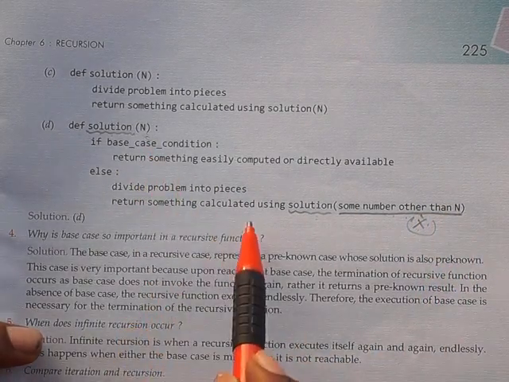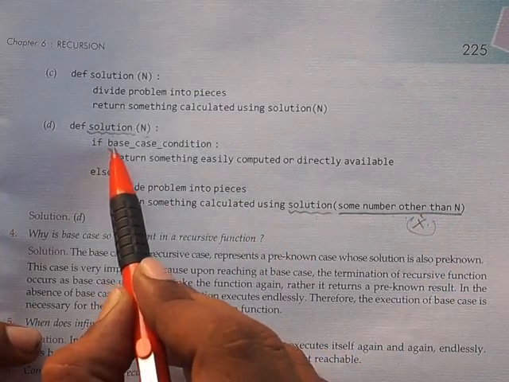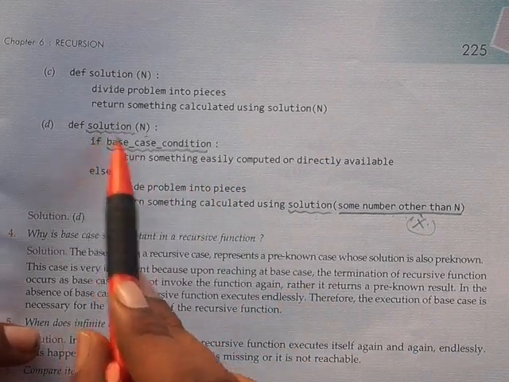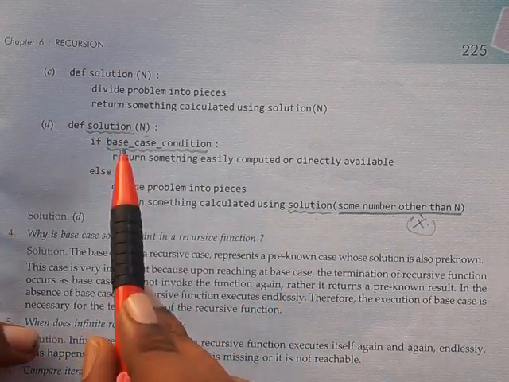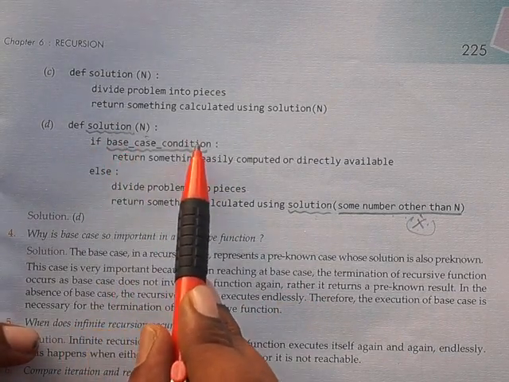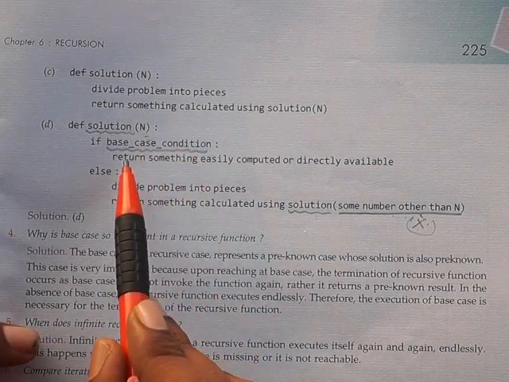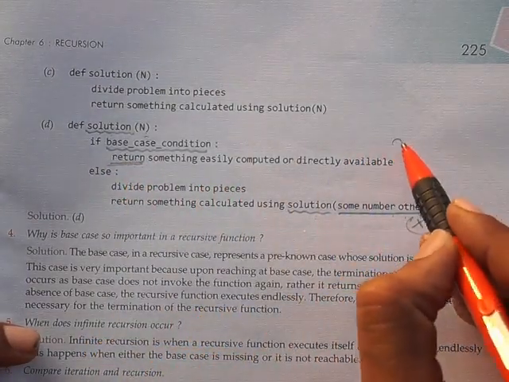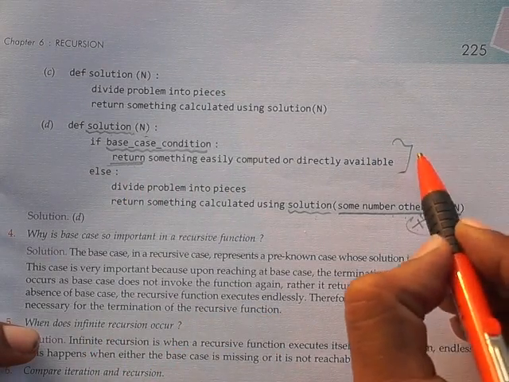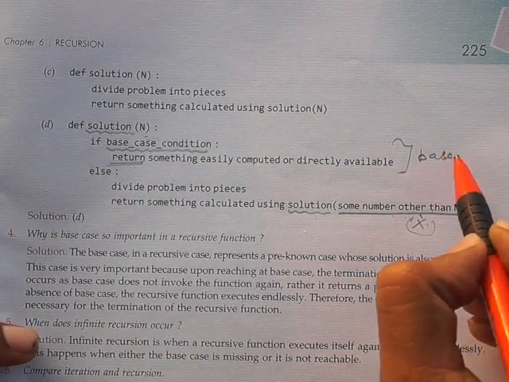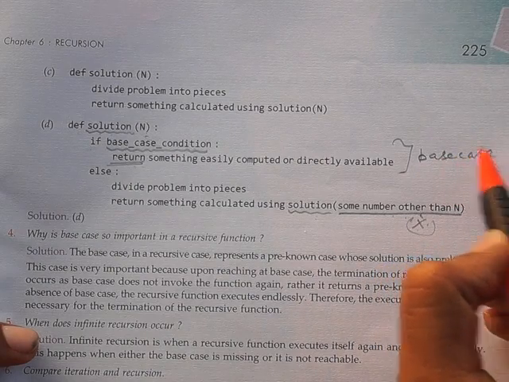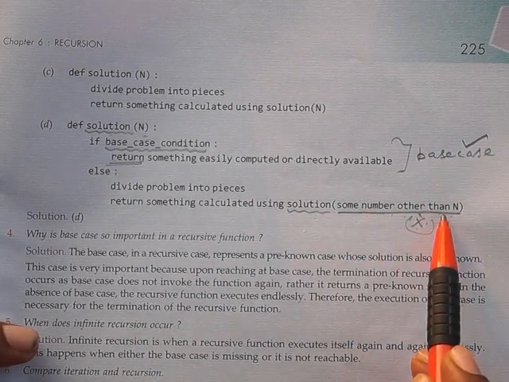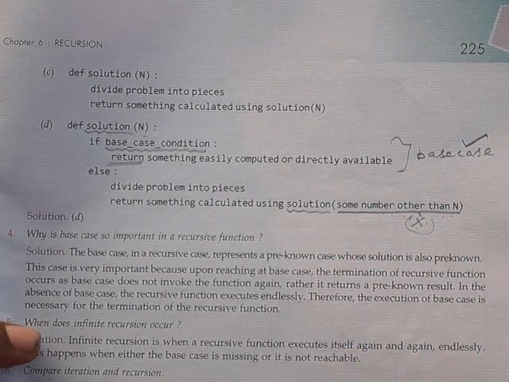And in a recursive function there must be a base case condition. There should be an if base condition, and it should contain one return statement. If the base case is not available, it is wrong. So a base case is needed and the argument should be other than n, fine. So this is the correct one.